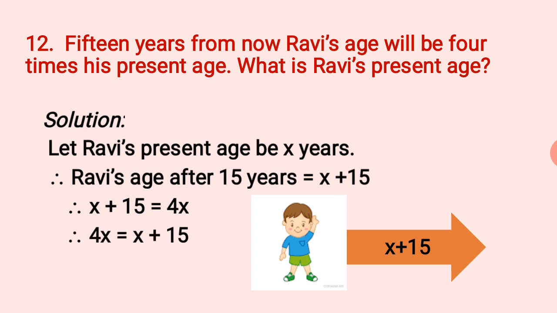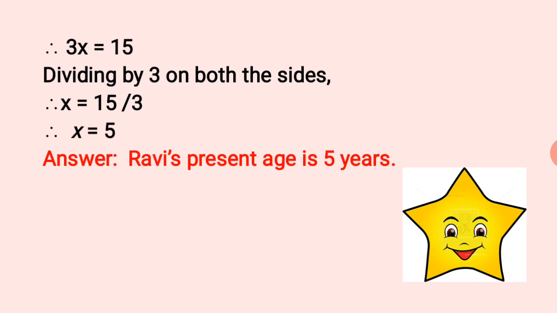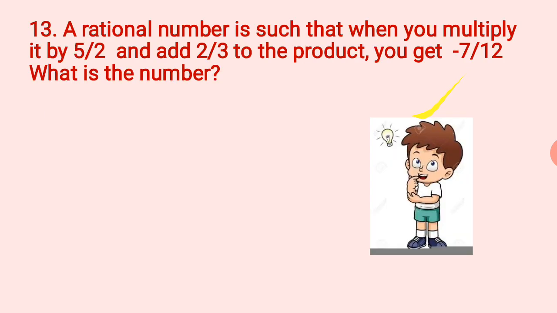You can solve it further. We are swapping the things, 4x on the left hand side now and x plus 15 on the right hand side. 4x minus x equal to 15. You can solve it further. 3x equal to 15. Dividing by 3 on both sides actually means you are transposing 3 to the next side. Your x will be equal to 15 by 3, which is nothing but equal to 5. This is how you get Ravi's present age to be 5 years.